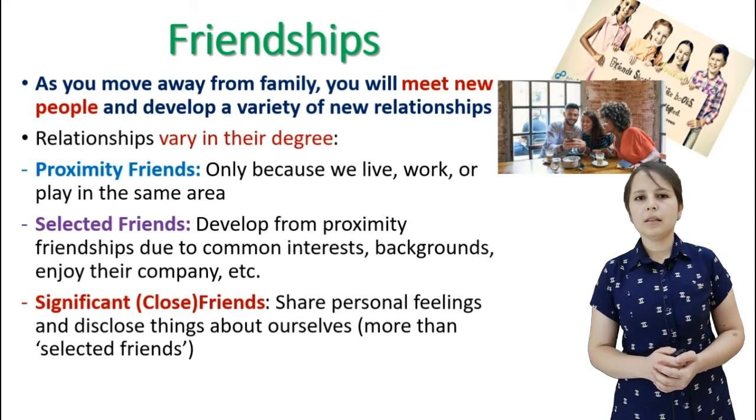Let's see, the significant or close friends. It's closer than selected friends. And here you share your interests, your secrets, your ideas, and everything related to yourself. They become very close to you, and they can be your relatives as well.